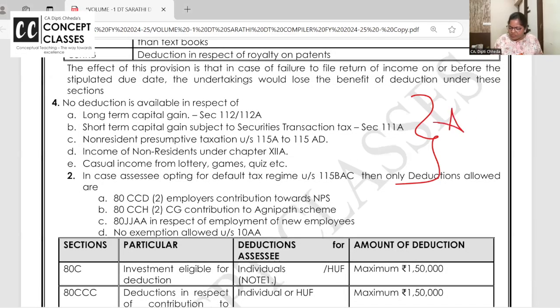Most important, which students miss out and they literally say that they have never covered like this, is that no deductions are allowed from long-term capital gain on property and all, on shares, all long-term capital gain, short-term capital gain on shares. And non-residents, they don't get deductions except very few. And from casual income, lotteries and all, no deductions, no exemption, no set off of losses, no other expense allowed. You know, it's flat taxable at 30% and all.